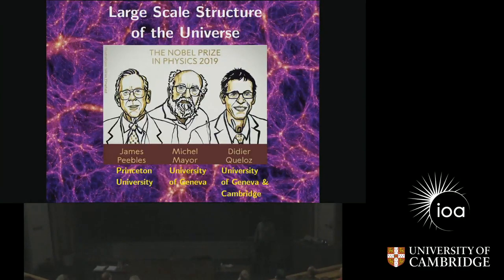What I'm going to talk about today is the large-scale structures of the universe. This is a very hot topic because recently, in 2019, half of the Nobel Prize was given to James Peebles for his work in physical cosmology. The other half is shared between Michel and Professor Didier, who is at University of Cambridge, in the next building. They were given this prize for a discovery in the exoplanet field.